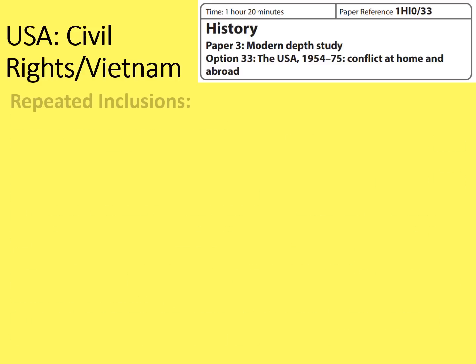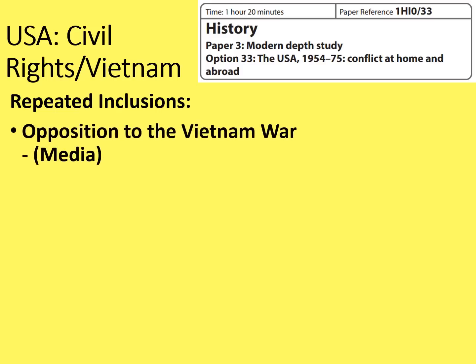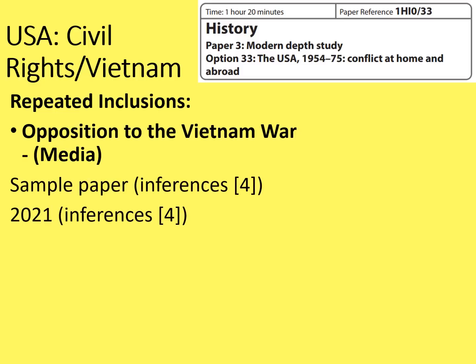There are only a very few repeated inclusions for this topic, which is to be expected given how narrow this exam tends to be. The only thing that's appeared repeatedly really is opposition to the Vietnam War, particularly looking at the media, which was the focus of the sample paper with an inferences question, the 2021 inferences question, and in 2022 it was part of the explanation question for 12 marks.